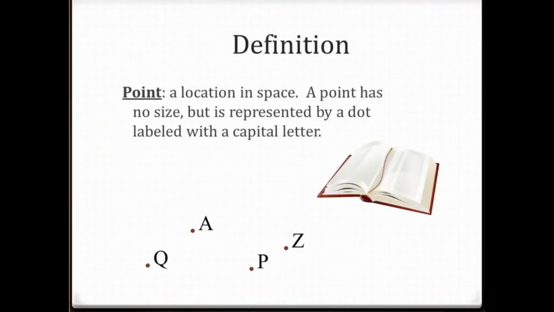Next topic is point, and it says that a point is a location in a space. A point has no size, but it is denoted by a dot labeled with a capital letter, and it is read as point Q, point A, point P, point Z. Hopefully it is clear to you.